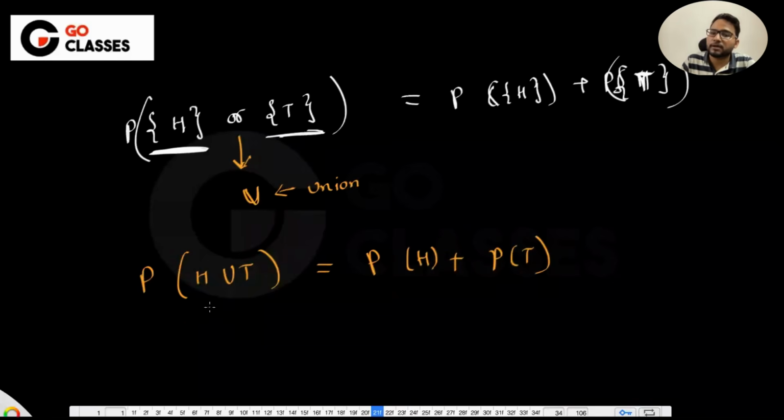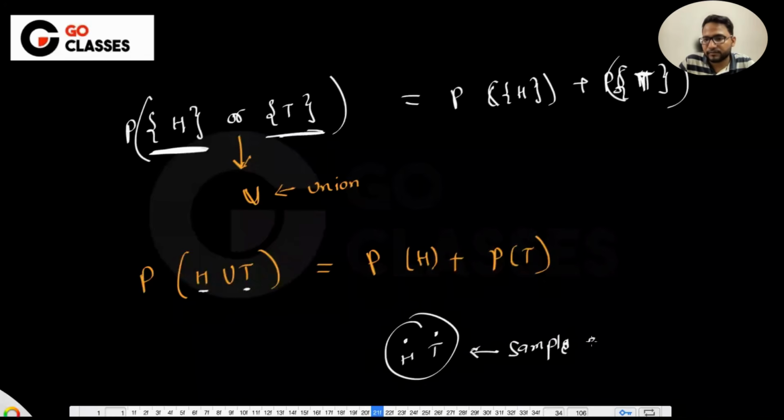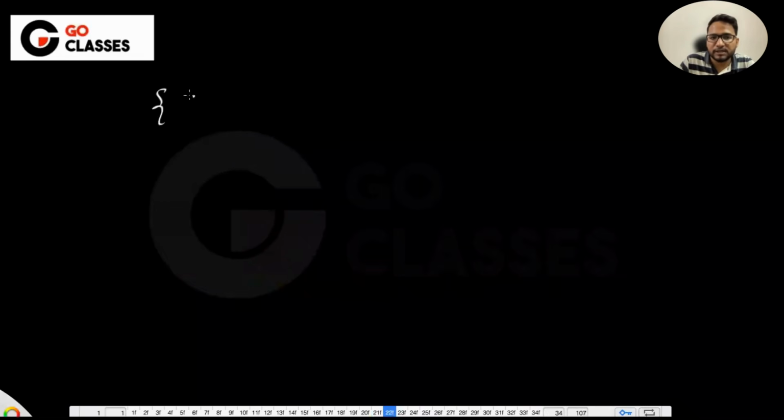Why are they disjoint? Because these are just parts of my sample space, and in the sample space everything is disjoint. This is head, this is tail, and this is the sample space. In the sample space everything is disjoint. Also, by common sense, you cannot have head and tail simultaneously. There is nothing common in head and tail, because these are just elements of the sample space, and that's why they are disjoint.